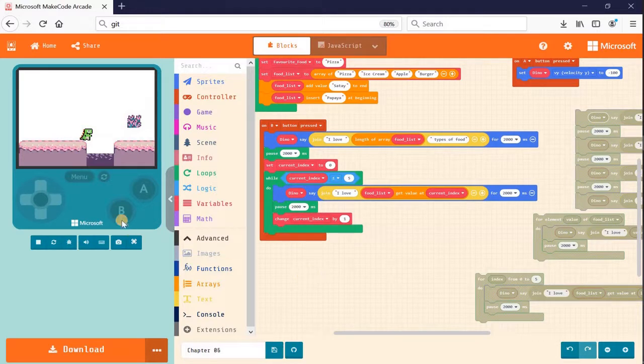Okay, so let's try this code out. Let me hit B. I have 6 types of food. The first one is papaya. And then go to the second iteration, the third iteration, 4, 5 iterations, and the 6 iterations. Okay, so now it stops because it no longer fulfills the condition over here. Okay, so this is a simple way of using while loop.